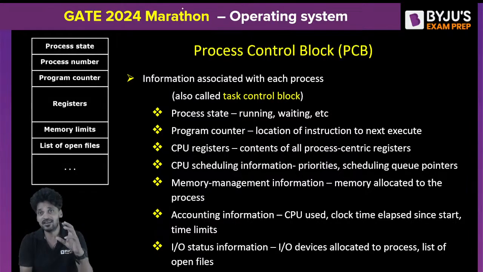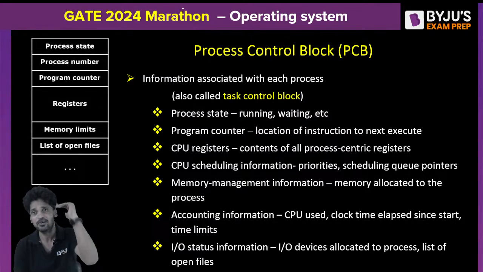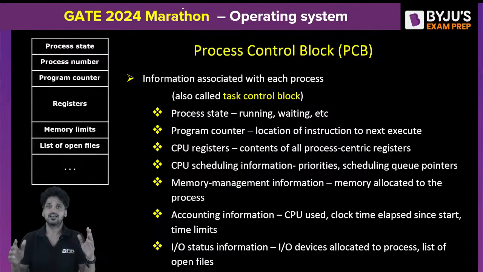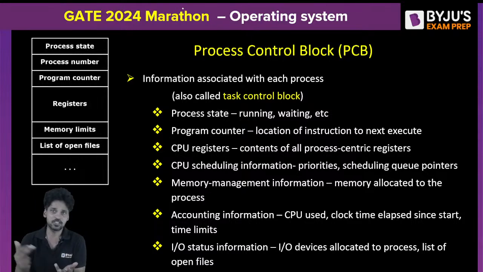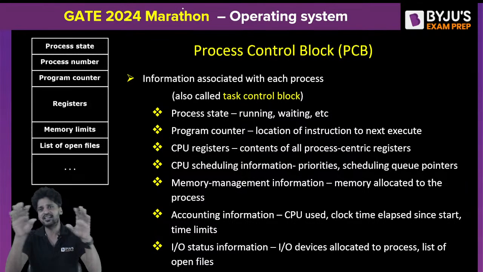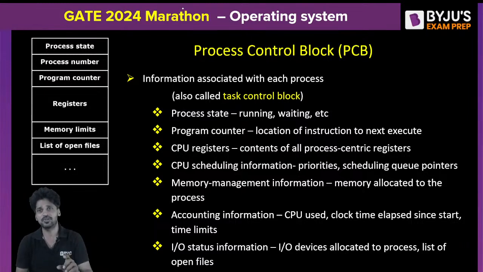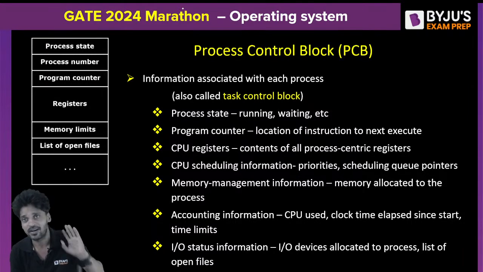But in order to maintain your status, in order to maintain your updates, every college, for any student, is going to open a record. The record contains all the details that are necessary to be maintained for a student. Maybe the student ID, what is his pass percentage, and in which year he is. All the details that are needed to be maintained for a student will be maintained in this record, right?